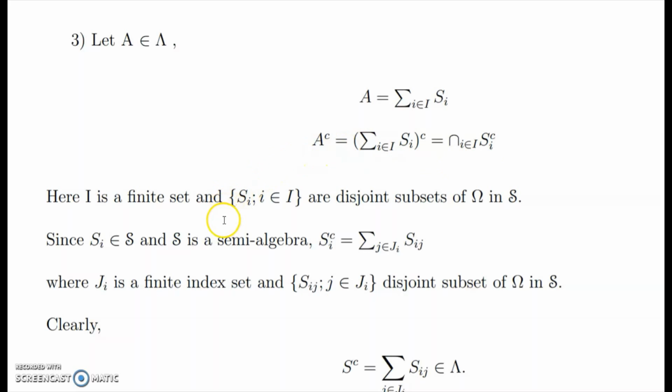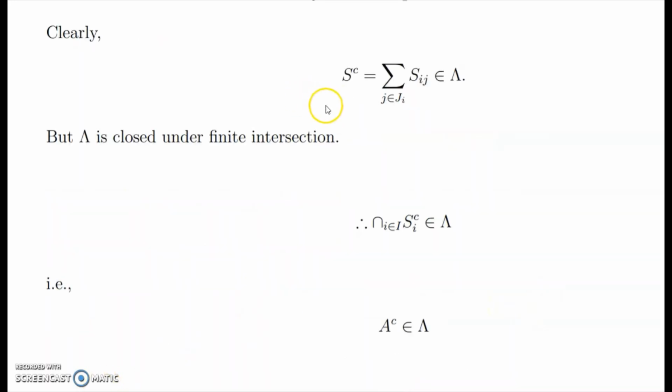Here I is a finite set and S_i, i belongs to I, are disjoint subsets of omega in S. Since S_i belongs to S and S is a semi-algebra, its complement can be written as S_i complement equal to summation j belongs to J_i, S_ij, where J_i is a finite index set and S_ij, j belongs to J_i, are disjoint subsets of omega in S. Then clearly S_i complement, equal to summation j belongs to J_i, S_ij, belongs to lambda.